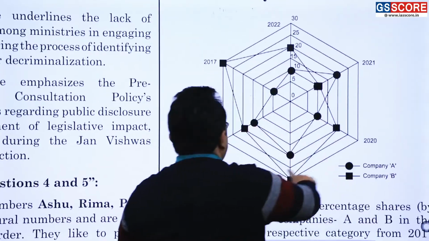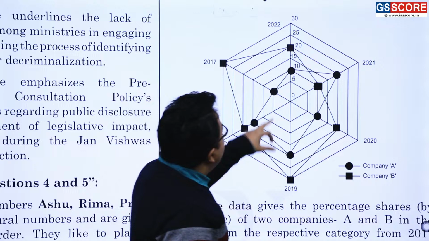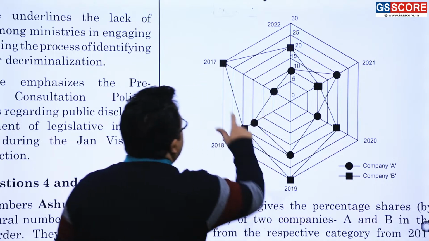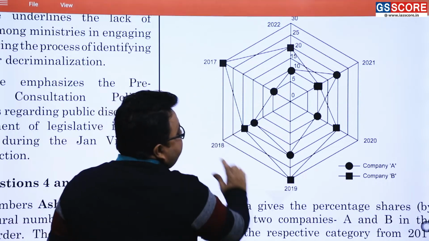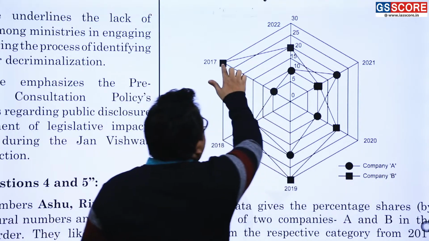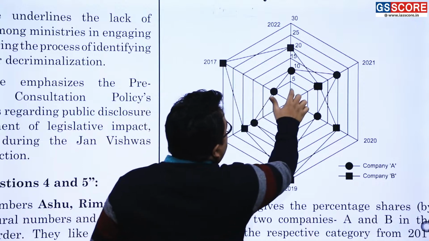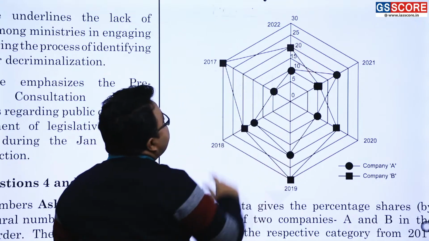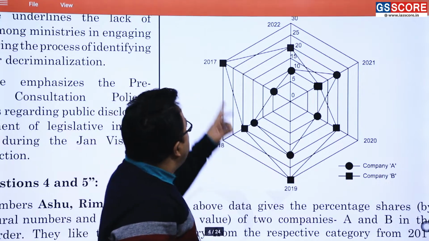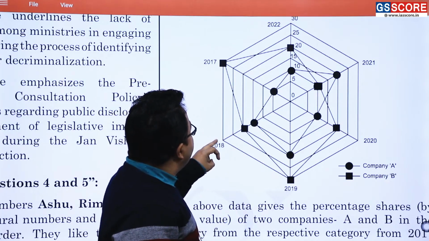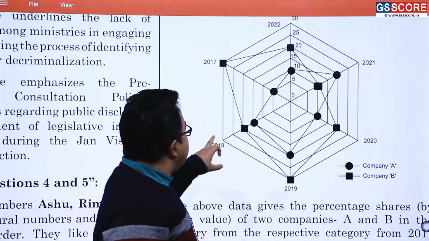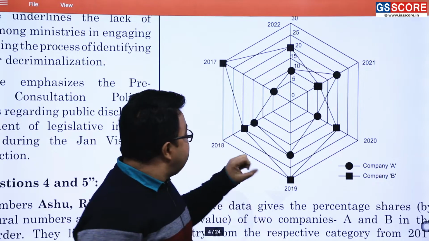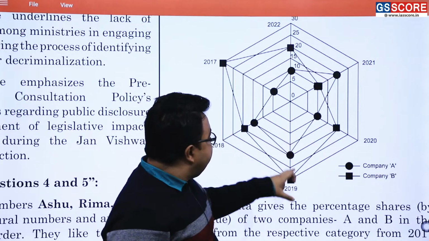All right. Now, for the year 2022, and it is starting with 2017. Here it is this very sign, and this is of what? Company B. Company B, it means what? 0, 5, 10, 15, 20, 25, 30. So 30% it is. Am I correct? Now, percentage share of the company B only in 2018 was what? Here 1, 2, 3, 4, it means 20%. Here it was what? Again 30%.